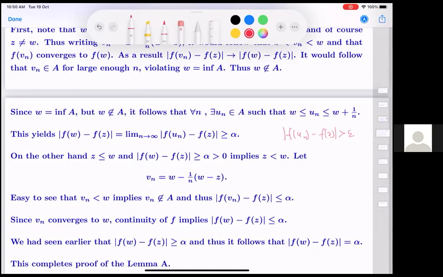We discussed a lot on LUB, but I had written similar notes for GLB: you take any interval, there must be at least one point. So we pick that point, call it u_n. For every n, we can get a point u_n between w and w plus 1 over n which belongs to the set A, and each of them is bigger than or equal to epsilon. So the limit will be bigger than or equal to epsilon.